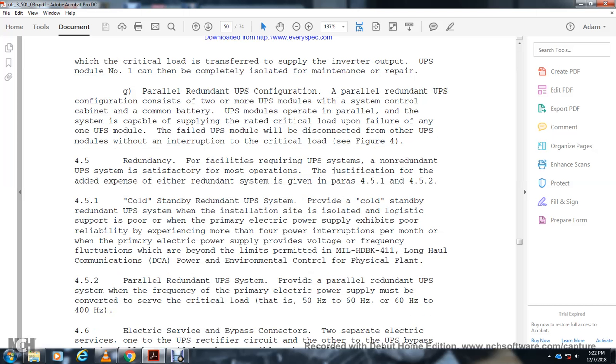452 The parallel redundant unbreakable power systems are provided when the frequency of the primary electrical power supply must be converted for the several critical loads, with 50 Hz, 60 Hz, and 60 Hz to 400 Hz.